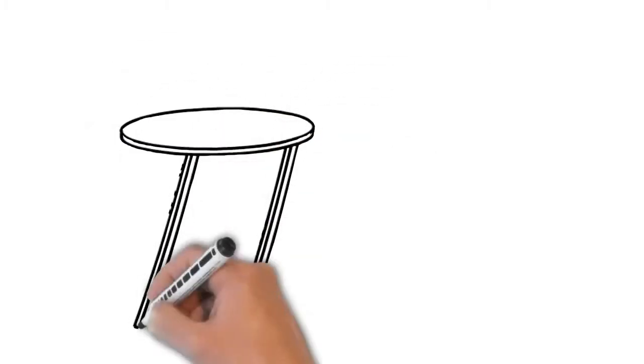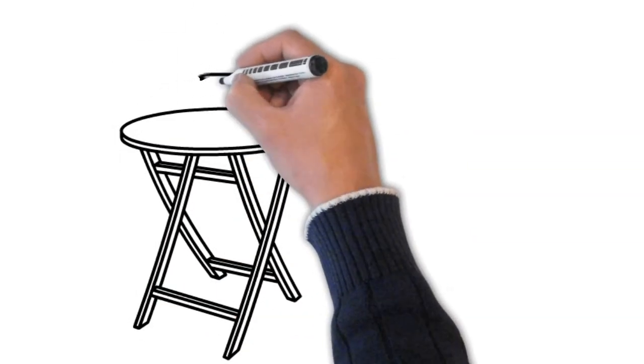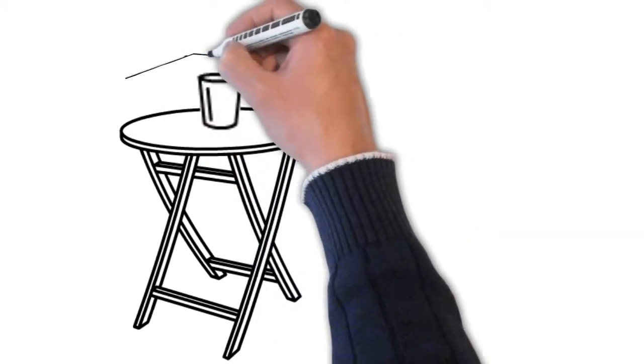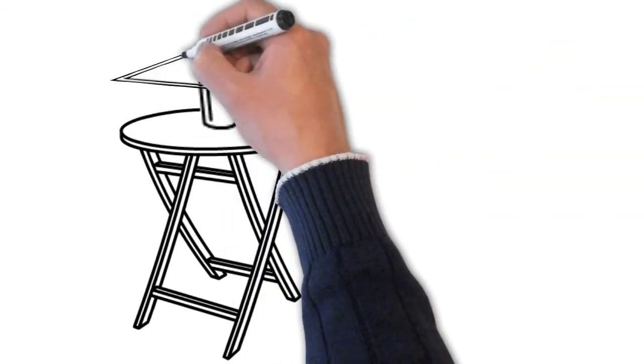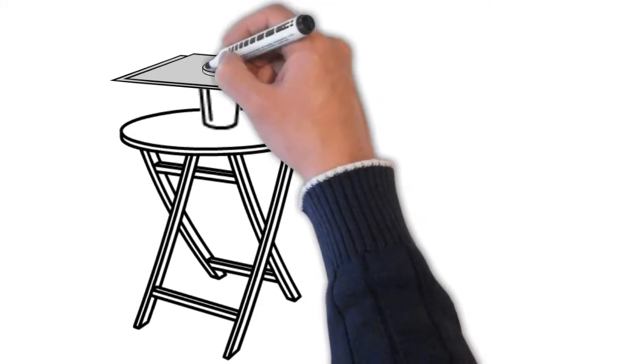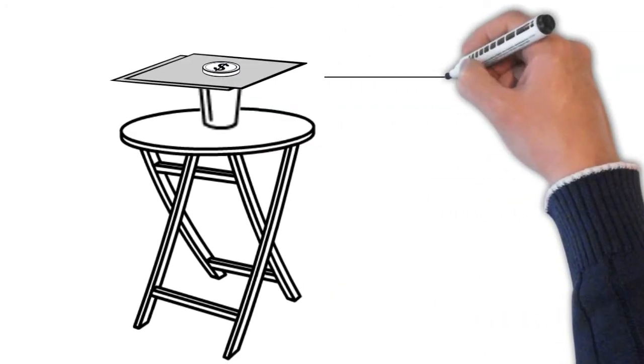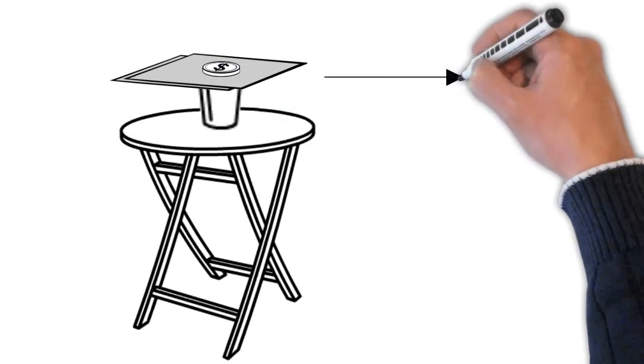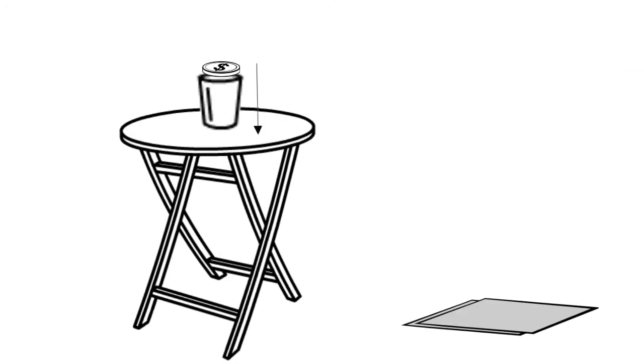Now let us do an activity. Take a glass tumbler and place a small cardboard on it as shown. Now keep a coin at the center of the cardboard. Then flick the cardboard quickly. What do you observe? The cardboard falls off to the ground and the coin falls into the glass tumbler.